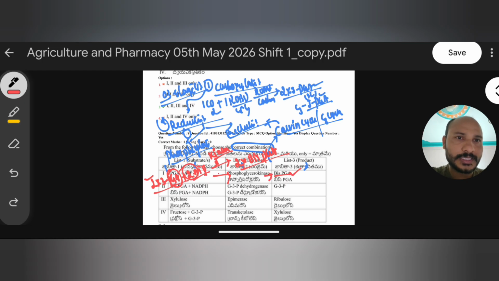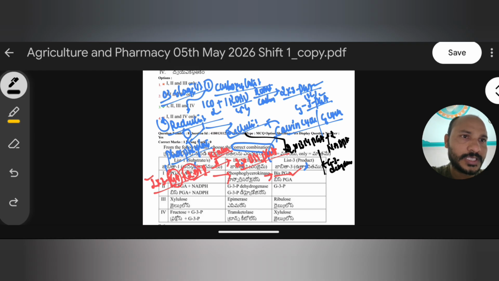Next, what happens in the reduction process? The 2 molecules of bisphosphoglyceric acid, the product of phosphorylation, enter the reduction process, where they combine with 2 molecules of NADPH. In the presence of glyceraldehyde 3 phosphate dehydrogenase enzyme, this results in the formation of 2 molecules of glyceraldehyde 3 phosphate by reduction.